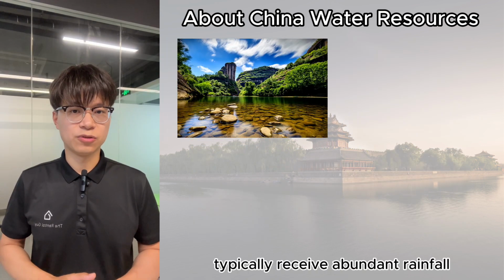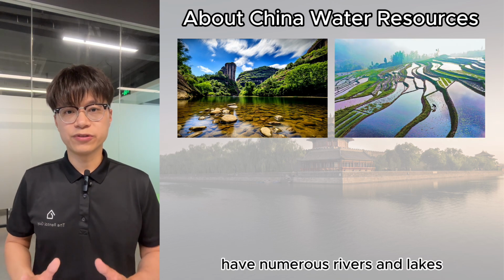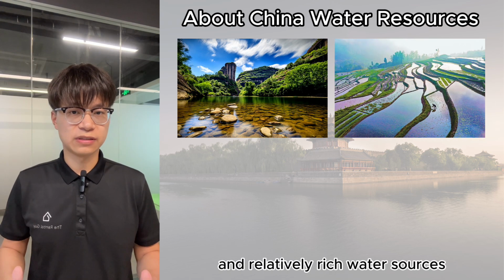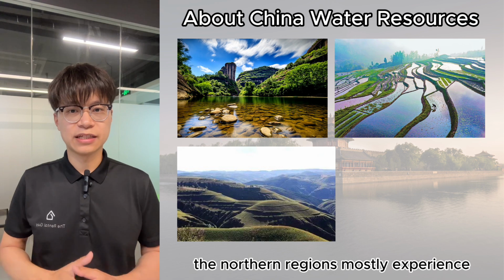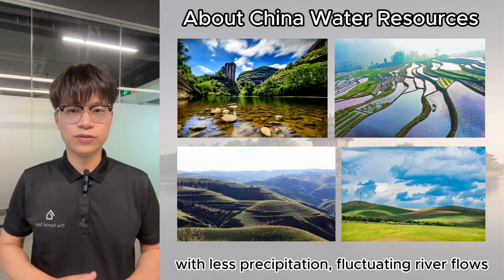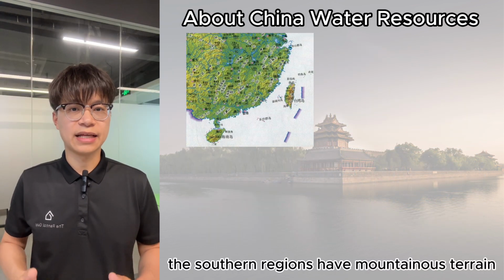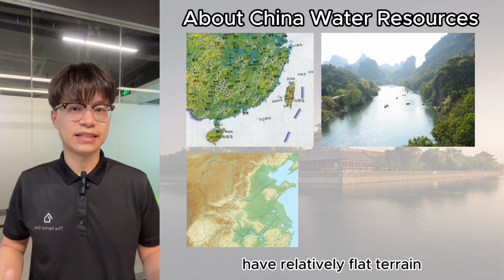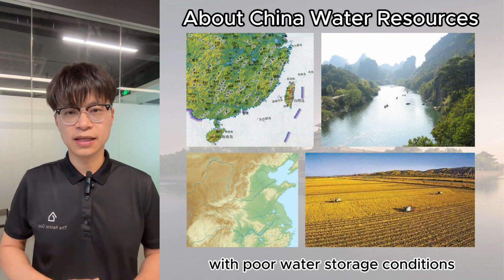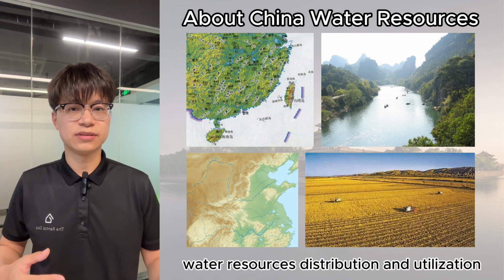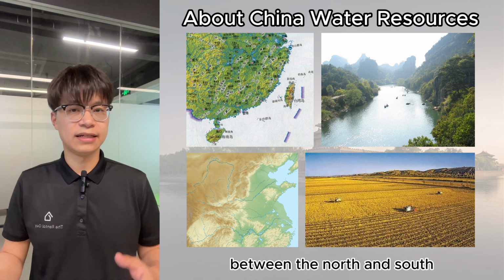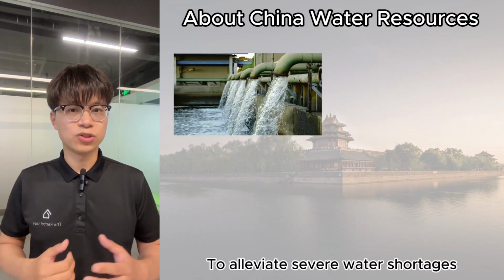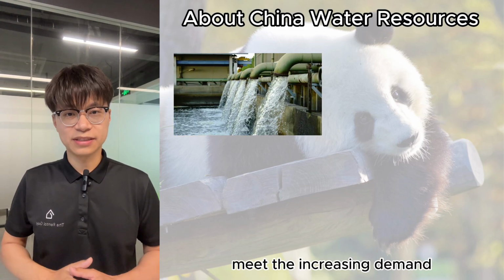The southern regions typically receive abundant rainfall, have numerous rivers and lakes, and relatively rich water resources. In contrast, the northern regions mostly experience arid or semi-arid climates, with less precipitation, fluctuating river flows, and relatively scarce water resources. Additionally, the southern regions have mountainous terrain conducive to water collection and storage, while the northern regions have relatively flat terrain with poor water storage conditions, leading to significant disparities in water resources distribution and utilization between the north and the south.